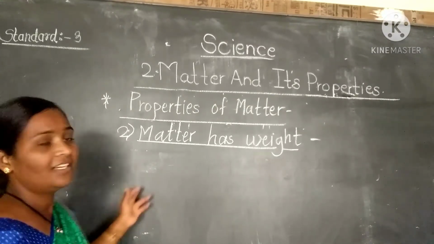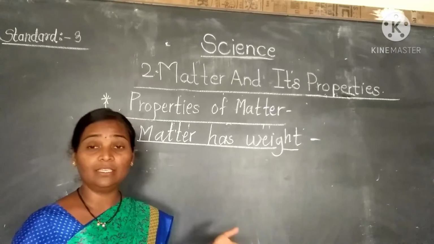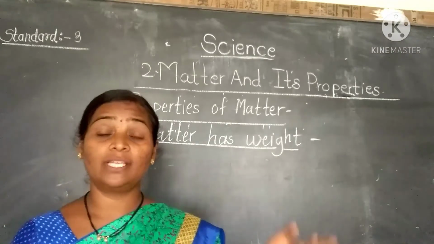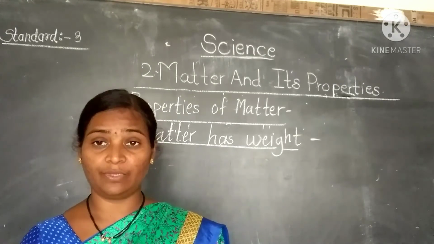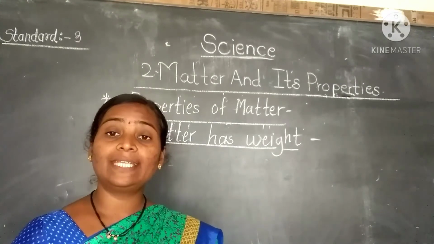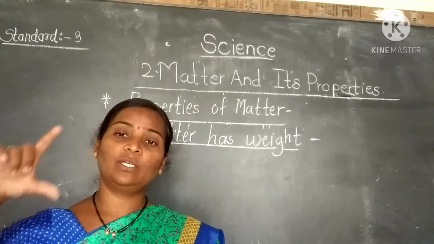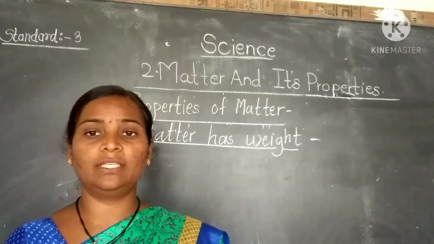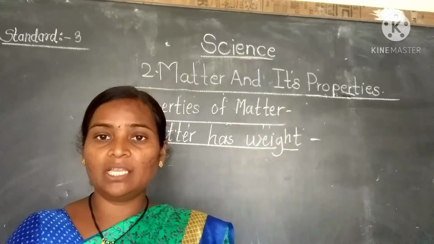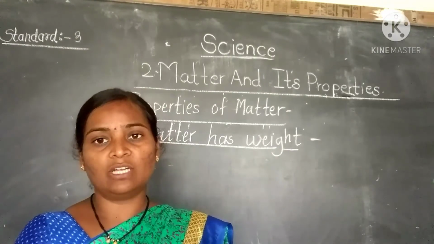Now we will see the next property of matter. Matter has weight. Solid, liquid and gases all have weight. If we take an empty glass and in another glass pour milk or water, we will observe that the empty glass is lighter than the milk or water glass.